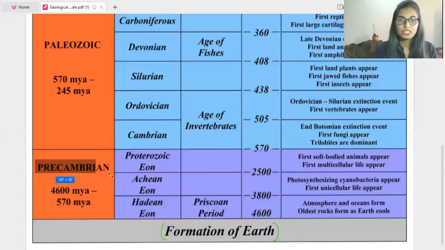The Precambrian era took place from 4,600 million years ago to 570 million years ago. This is the time period.